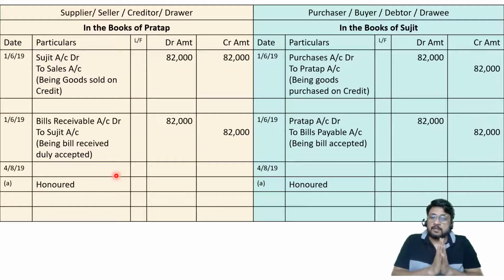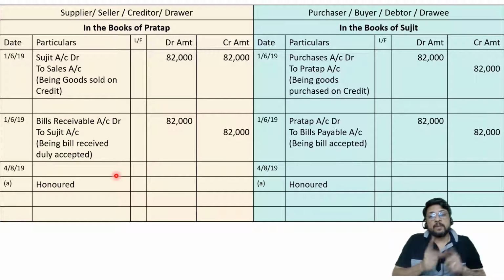Sujit will say, sorry sir, then it is not acceptable because the tenure of the bill is over. Since the tenure of the bill is over, that means it is now payable. If it is payable, that means I am supposed to pay. And if I am paying, then I don't want this bill to land back in your hands. It should come back to me now.